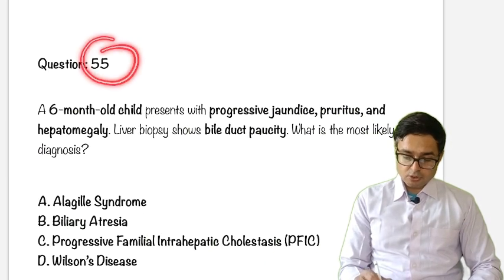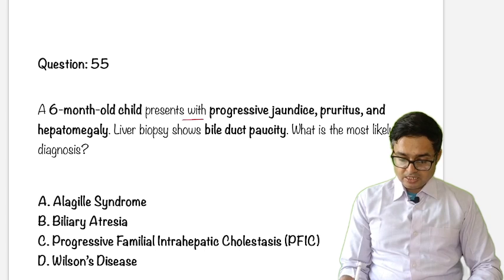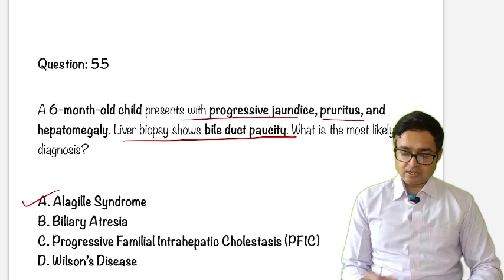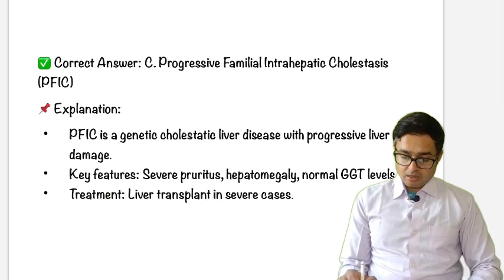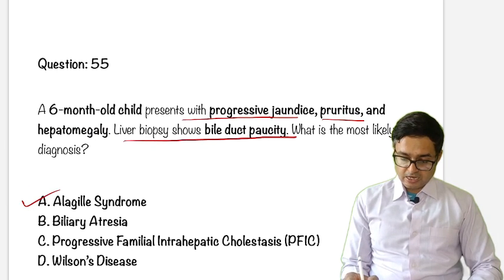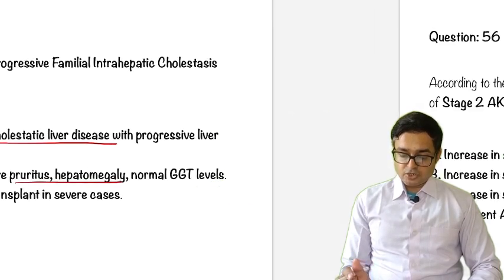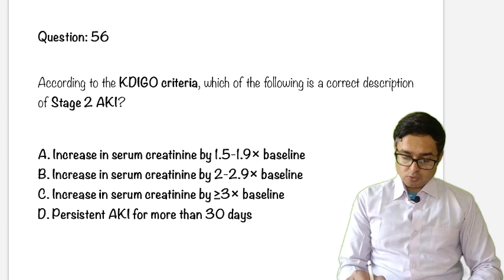Question number 55. A 6-month-old child presents with progressive jaundice, pruritus, and hepatomegaly. Liver biopsy shows bile duct paucity. We have seen it. This is Alagille syndrome. Oh, sorry, this is actually not Alagille syndrome, this is PFIC. So PFIC is a cholestatic liver disease with severe pruritus, hepatomegaly, and normal GGT levels. Okay, so stage 2 AKI according to KDIGO criteria.